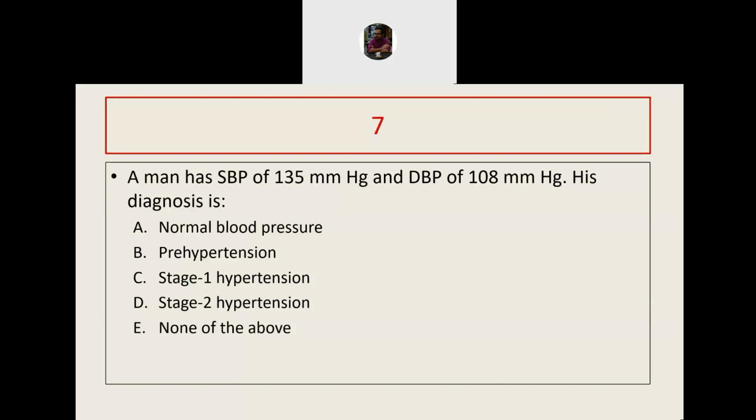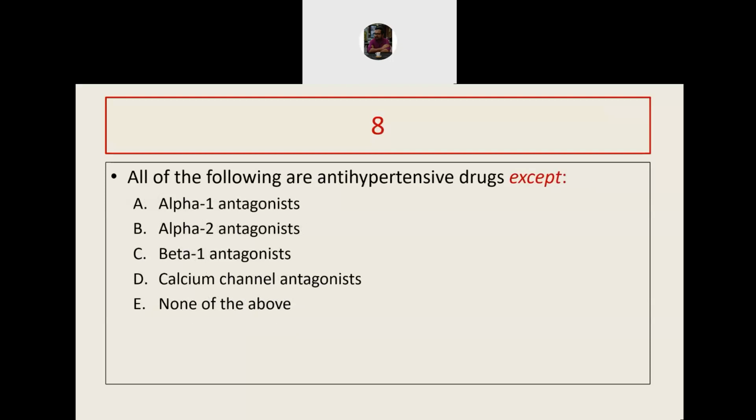Next question. Again, a man has a systolic BP of 135 millimeter of mercury and a DBP of 108 millimeter. What will be the diagnosis? Next question. All of the following are antihypertensive drugs except which one? So which one is not an antihypertensive?